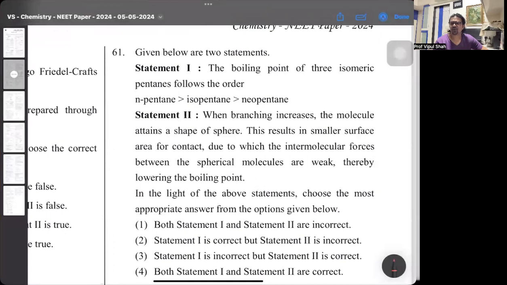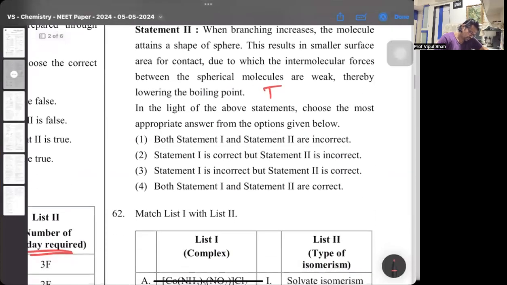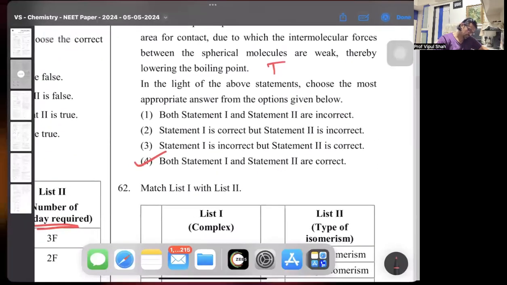All right. The boiling point of the 3 isomeric pentanes follows n-pentane greater than iso greater than neo. That's true. When branching increases, the molecule acquires a spherical shape, so the surface area becomes smaller, due to which the intermolecular forces between the molecules are weaker, and that lowers the boiling point. Correct. Both statements are right, because the more the compound is in a straight chain like n-pentane, the larger the surface area, the greater the magnitude of van der Waals forces, and hence the greater the boiling point. As branching increases, surface area decreases, and boiling point also decreases. So 61, that's nothing but the fourth part.